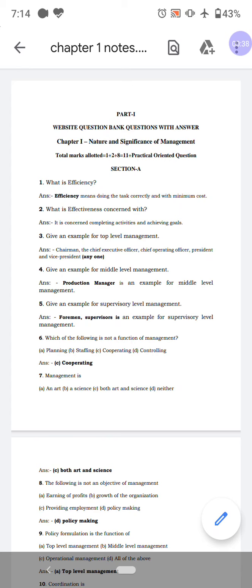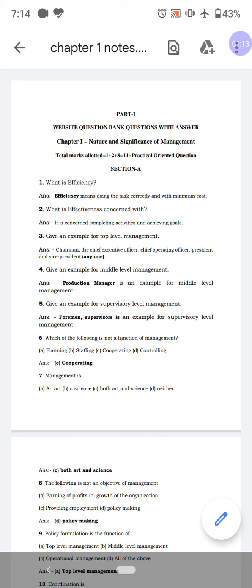In this chapter, we have 1 mark, 2 marks and 8 marks. There is no 4 marks from this chapter. Keep it in mind. And also, you can easily score totally 11 marks in the final examination. This chapter is very easy. Not only this chapter, business studies is very easy. You can easily score above 95. Understood? And also try to get 100 out of 100.